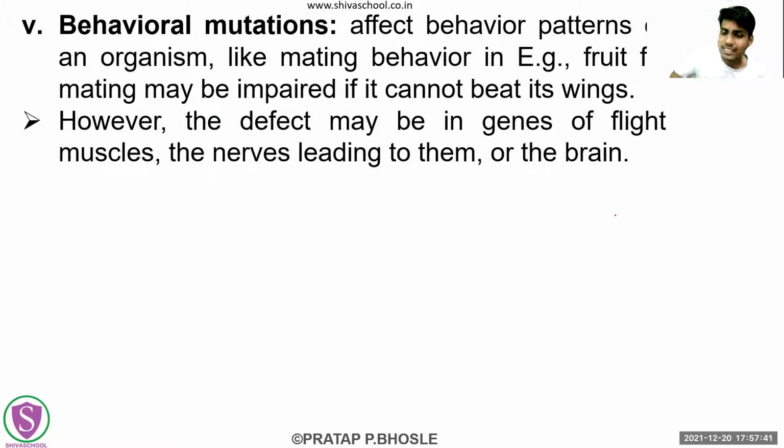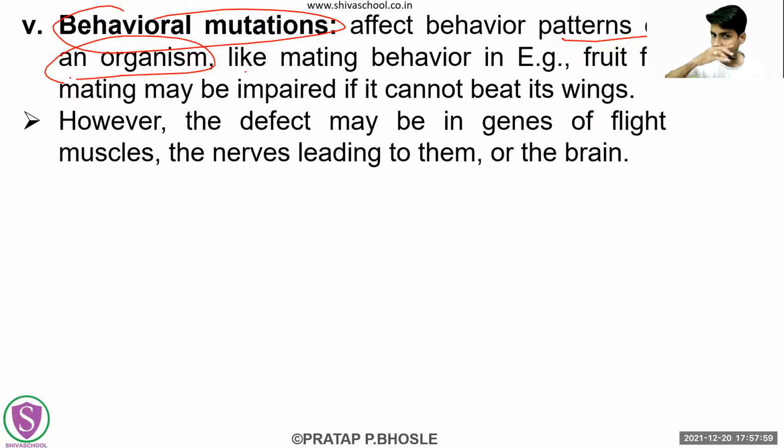Okay. Next is the behavioral mutation. What is this? Next, behavioral mutation. Okay. These types of mutations which are there in a particular area of the genes ultimately affect the behavioral patterns of that organism. Like the mating behavior in what? In fruit fly. Okay. If the gene is in that particular area, then it is going to affect the behavioral pattern of that fruit fly.